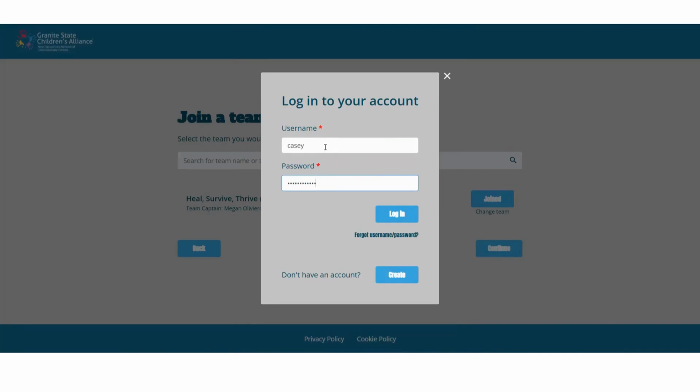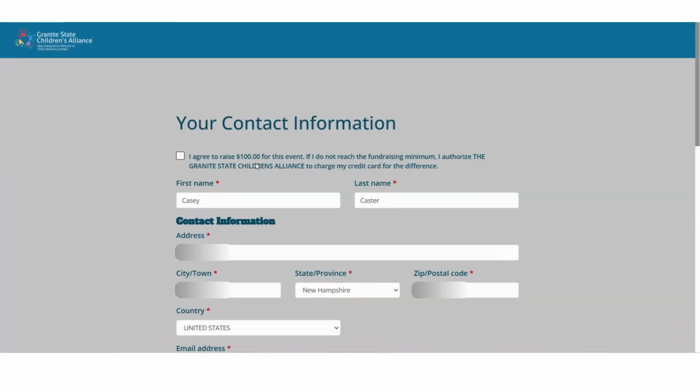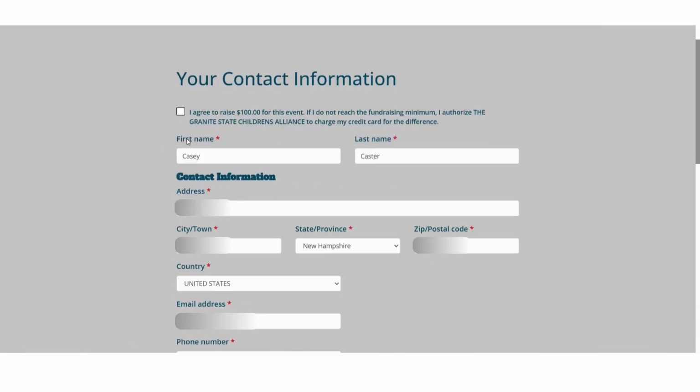If your system or your computer doesn't save these for you, or you don't remember, you are able to click on forgot username password, and it will prompt you to put in the email address that you registered under the last time, and it will send an email with either your username information or an email that allows you to reset your password. So I'm going to log in, and now because I'm logging in to an existing account, all of my information is already entered here, but this is where you're going to follow the registration form.